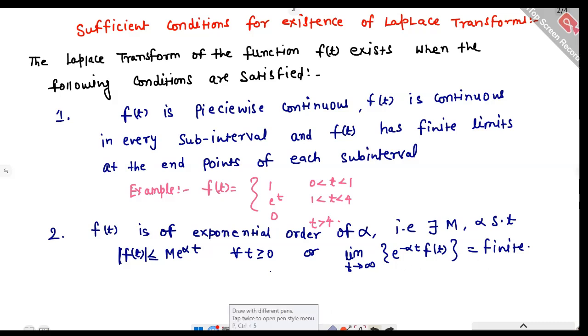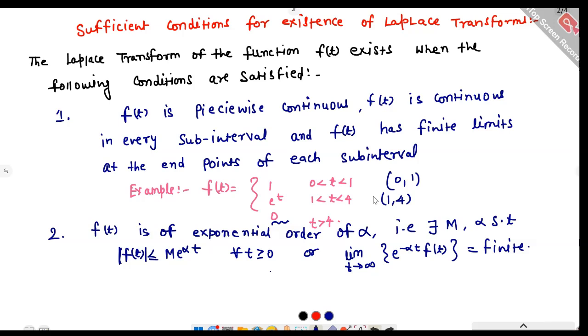So let's look at an example. This function f(t) is continuous in the subinterval 0 to 1, and e raised to the power t is continuous in the open interval 1 to 4, and for t greater than 4, 0 is a continuous function.